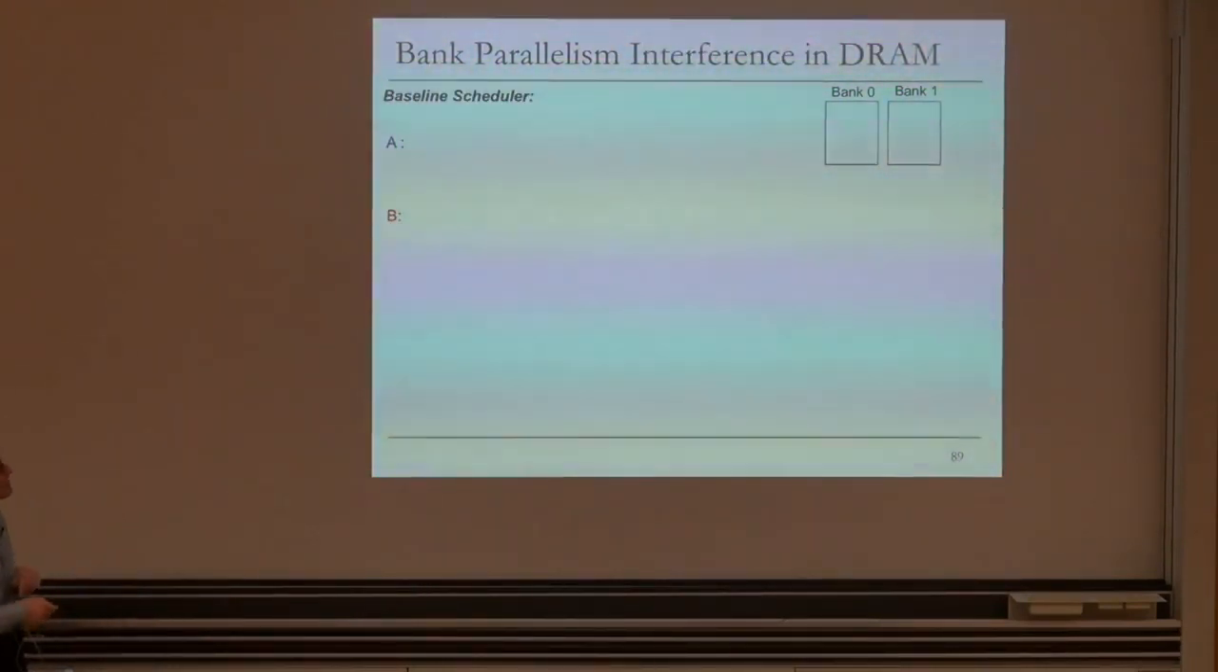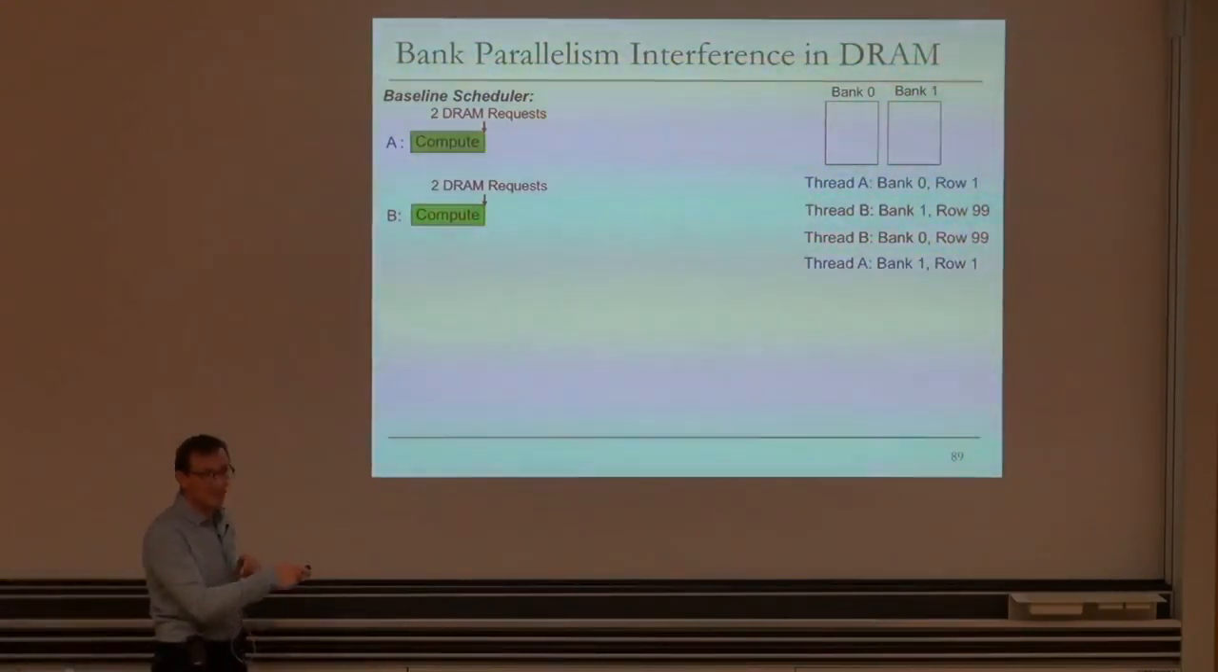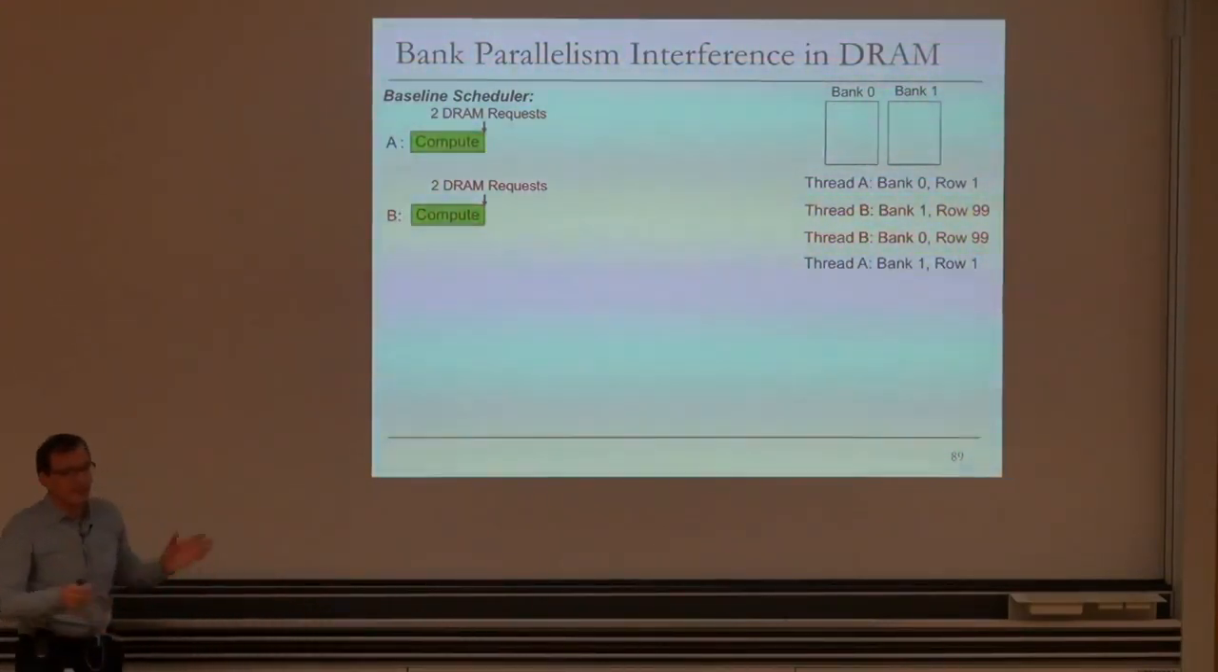Now let's see what happens if you run these 2 threads on an existing system with a row hit first scheduler, like we discussed, or a scheduler that's unaware of interference. Let's assume you have the same thread copied, but it's doing something different. They both generate 2 DRAM requests, and these requests happen to arrive at the memory controller in this order. And let's assume the memory controller services the requests in the arrival order.